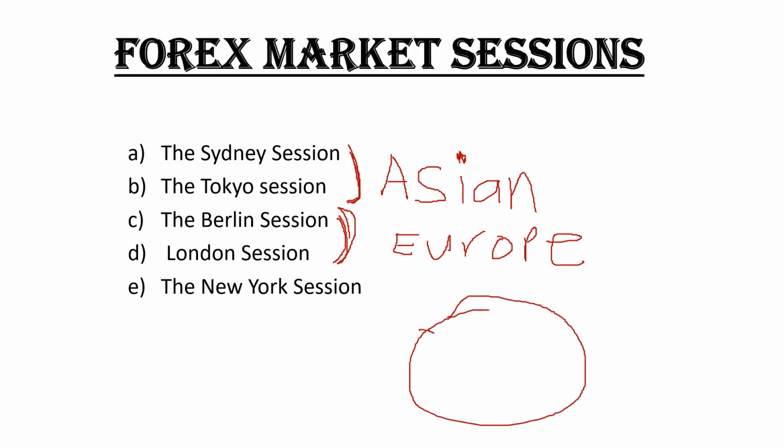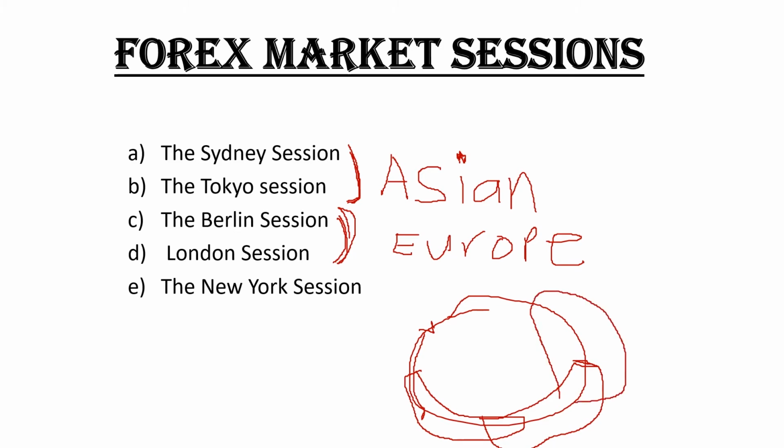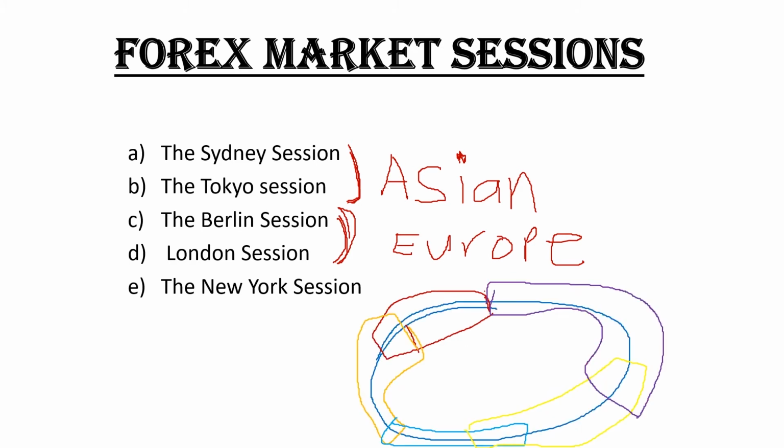Let's say Sydney opens here and continues to this level, or closes at this level. Then Tokyo also opens to overlap it, then continues to this level. Then Berlin also opens here, then closes at this level or at this time. Is that an example I'm making? Then London also opens and closes somewhere here, and then New York also opens and closes here. So they always overlap all the time. These markets overlap one another.